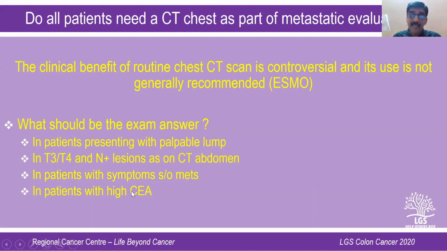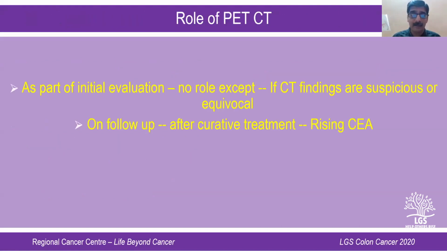or the upfront CEA is very high, then there is definitely a role for doing a CT chest. But otherwise, if the patient has got an early lesion on the CT scan of the abdomen, if the patient doesn't have any symptoms, the CEA is within normal limits, an X-ray of the chest would suffice. So that is a controversy regarding CT scan for all the patients as part of metastatic evaluation.